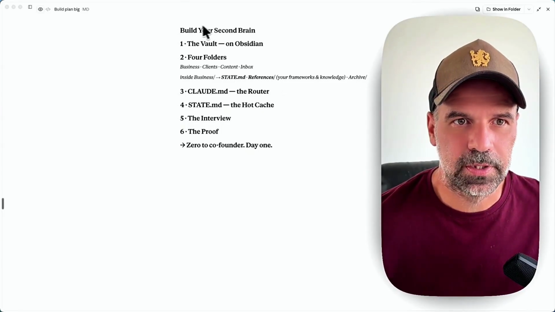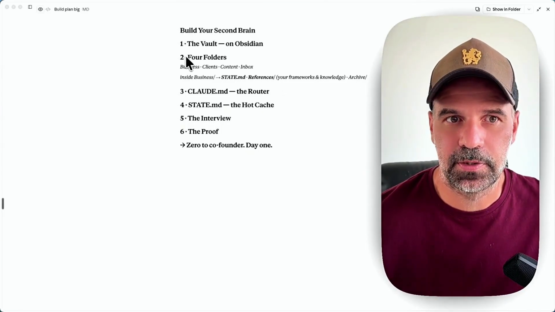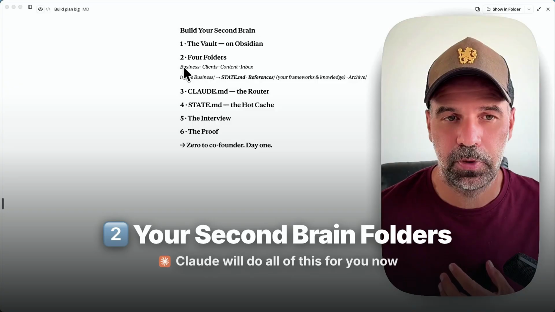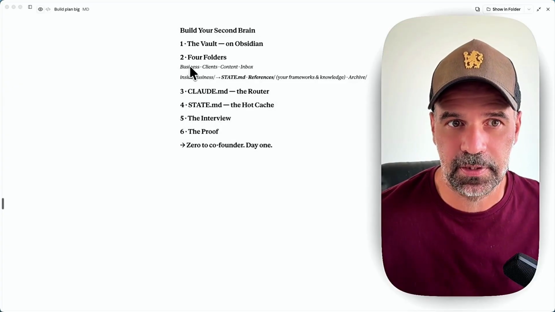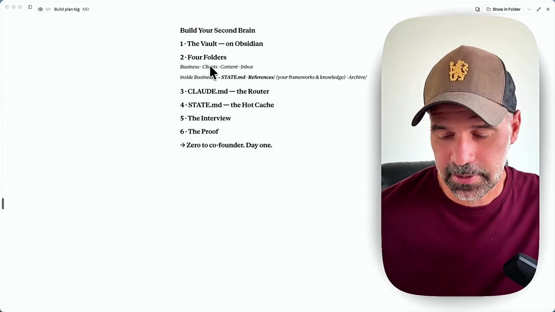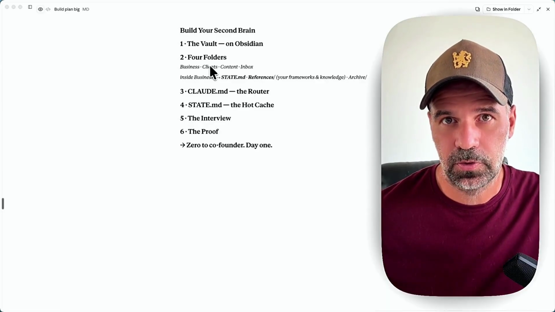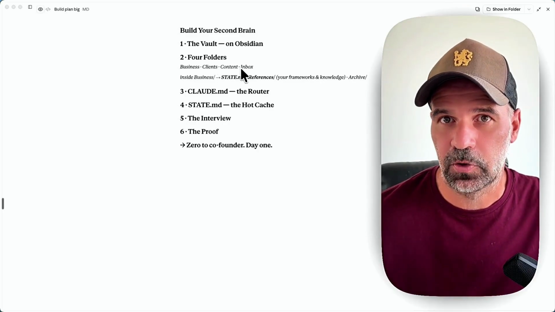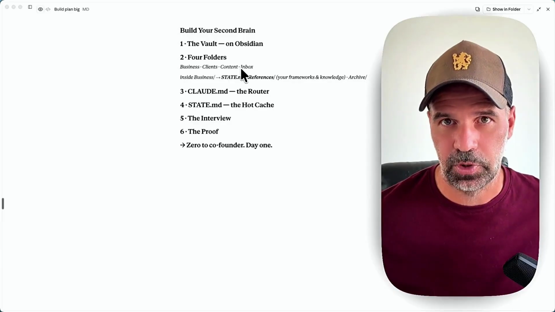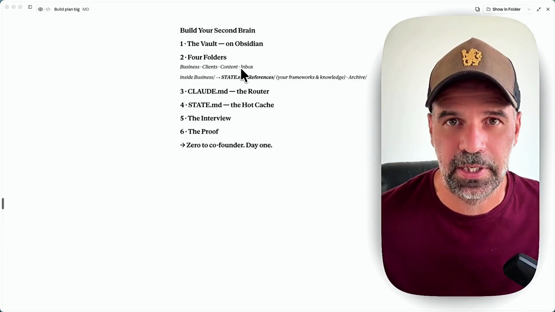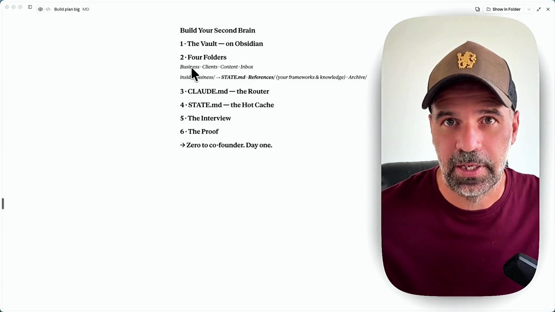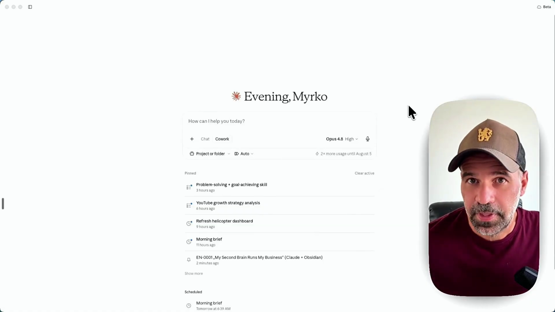So if we go back to our build your second brain plan, the next step is to create the folders that your AI Claude will work in. So for me personally, business is the first folder. Then I have clients. This is where my clients go into. So everything that I work with my clients. I have a folder that is called content, where my content marketing goes into, which usually gets pretty bloated. So the videos that I'm doing here, and inbox. In business is basically almost everything that I do. So then from there, you basically let Claude handle everything.